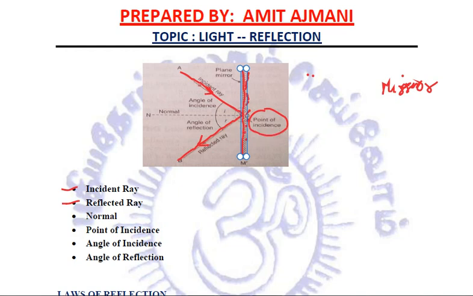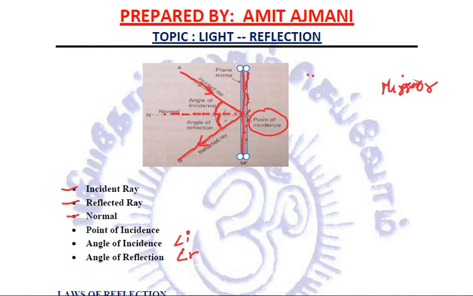At the point of incidence, if we draw a perpendicular, that perpendicular is known as the normal. It is not called the normal ray, it is just called normal. The angle between the incident ray and the normal is known as the angle of incidence, represented as angle small i, and the angle between the reflected ray and the normal is known as the angle of reflection, represented as angle small r.